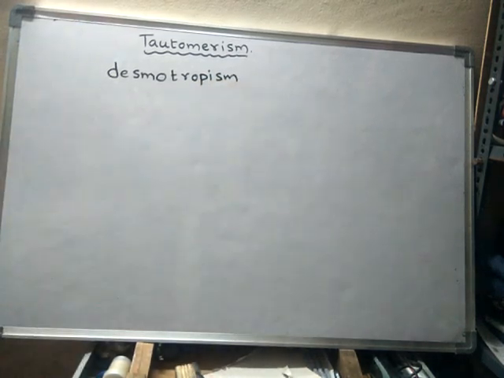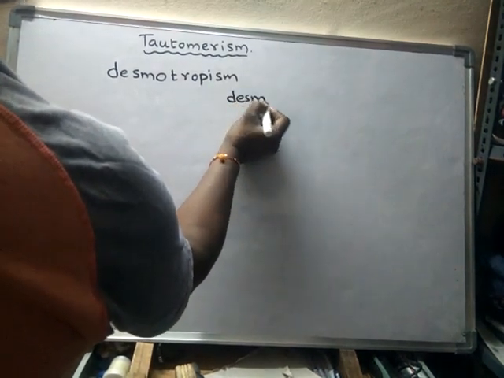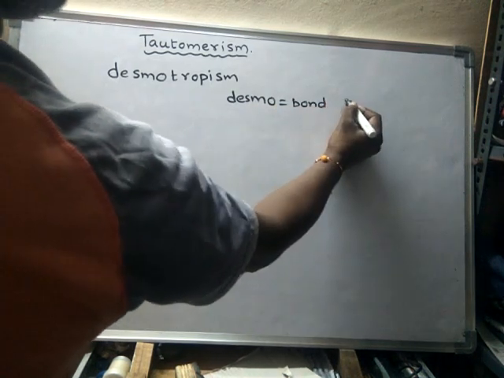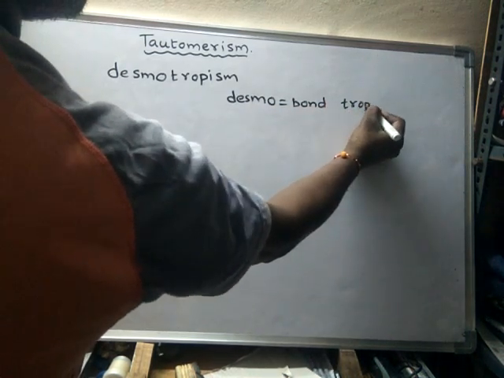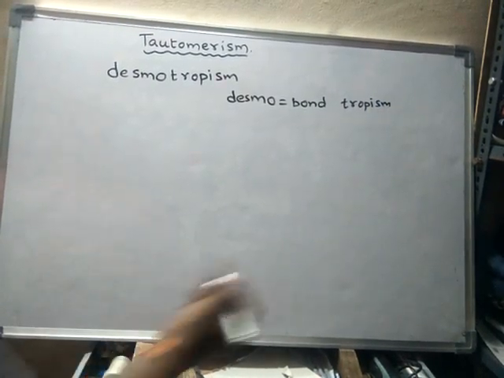It is called desmotropism because desmo means bond, and tropism, or tropos.